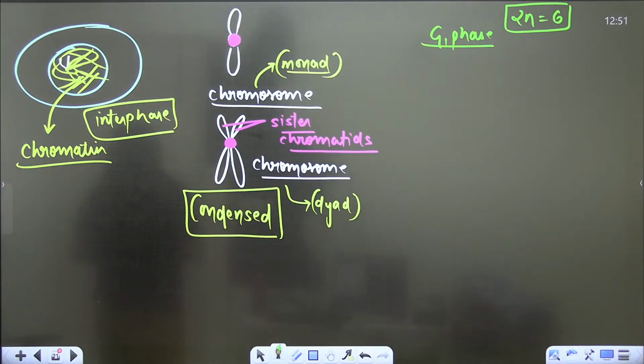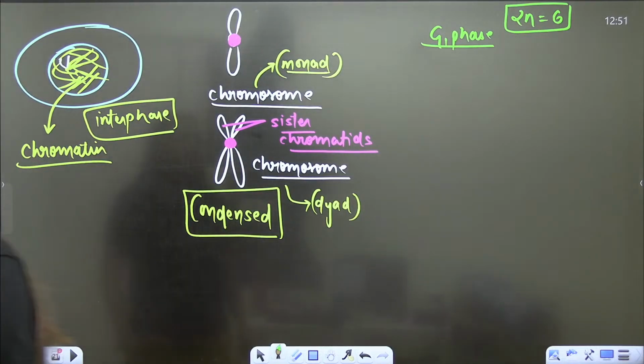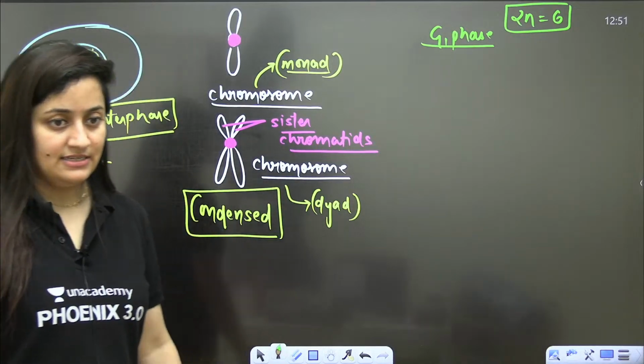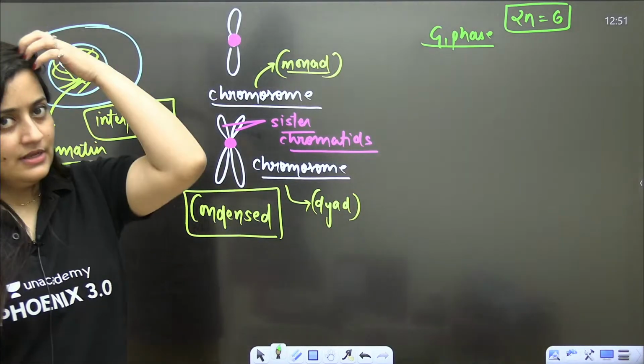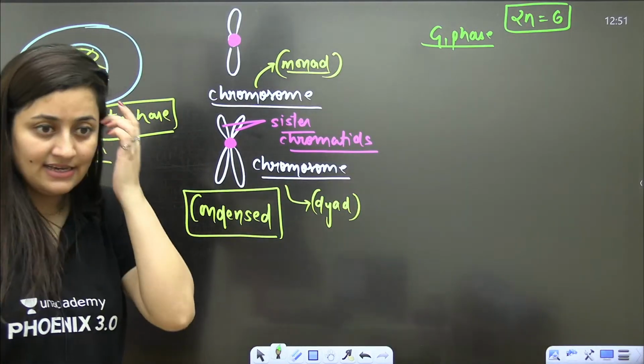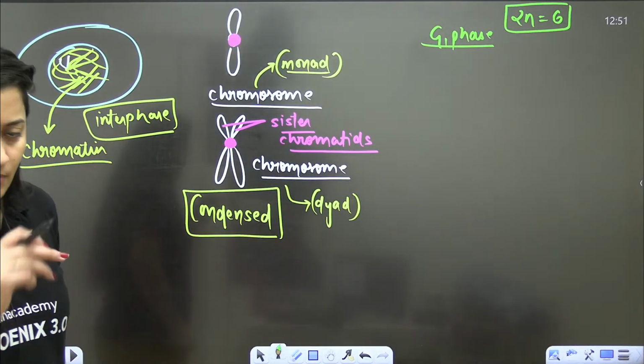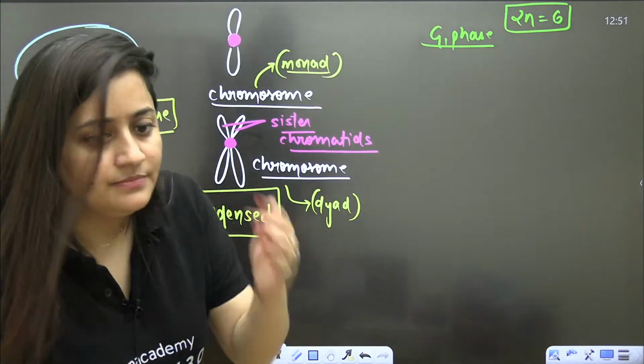Yes. So 2n is equal to 6. I'm asking you to consider one example.